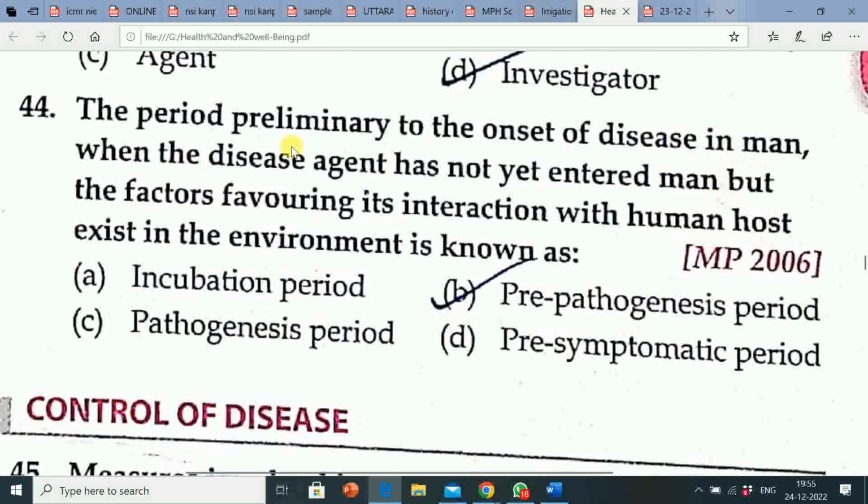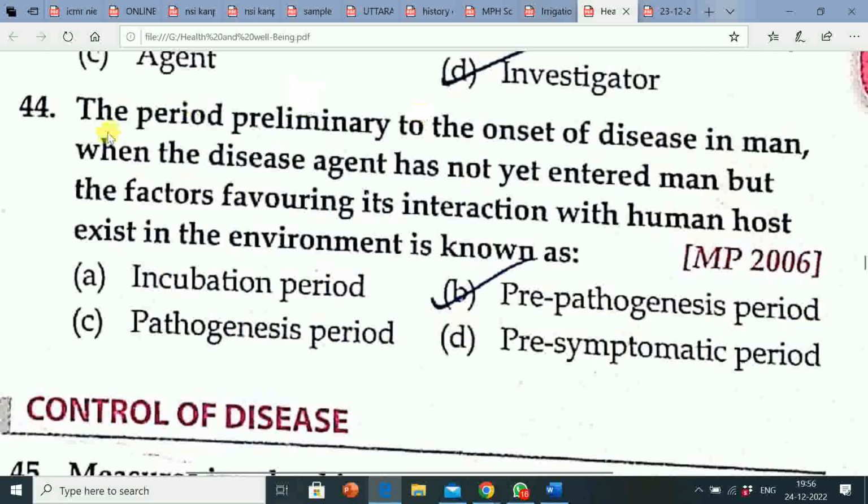Next question is, the period preliminary to the onset of disease in man, when the disease agent has not yet entered man but the factors favoring its interaction with the human host exist in the environment, is known as: option A, incubation period; option B, pre-pathogenesis period; option C, pathogenesis period; option D, pre-symptomatic period. The correct answer is pre-pathogenesis period.